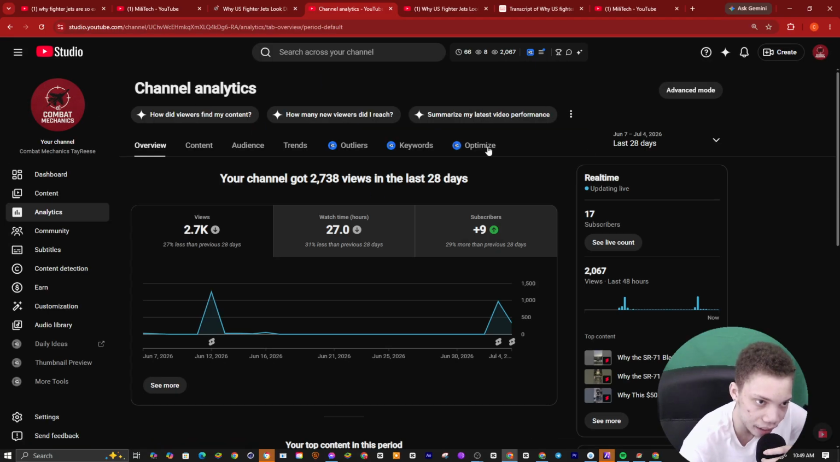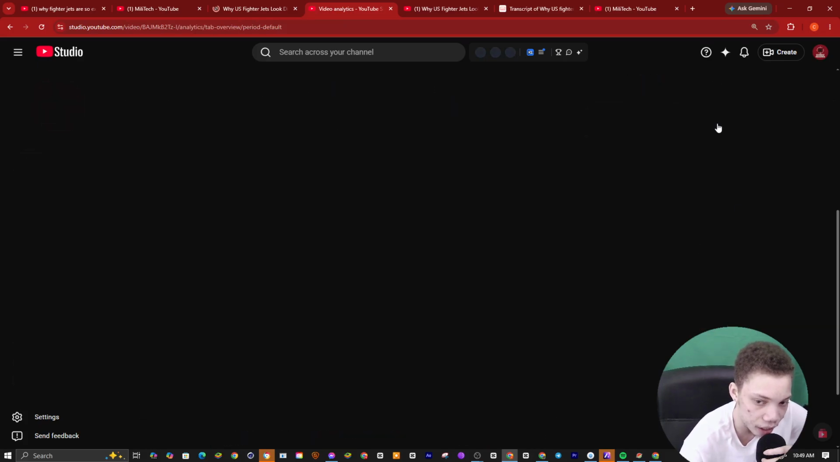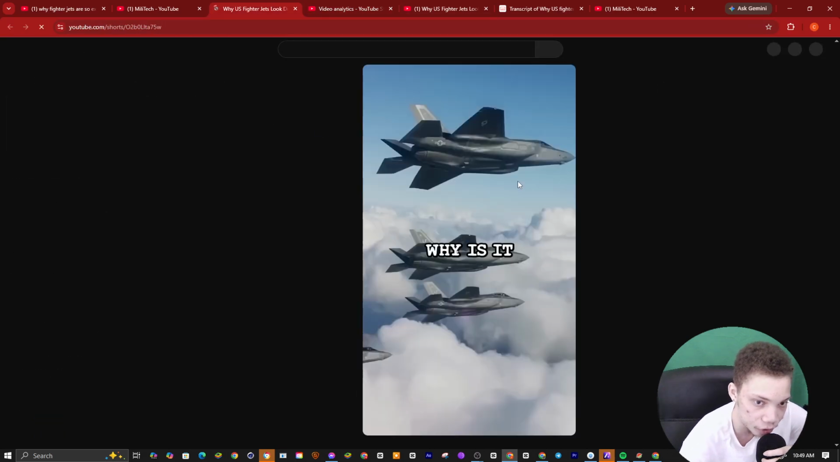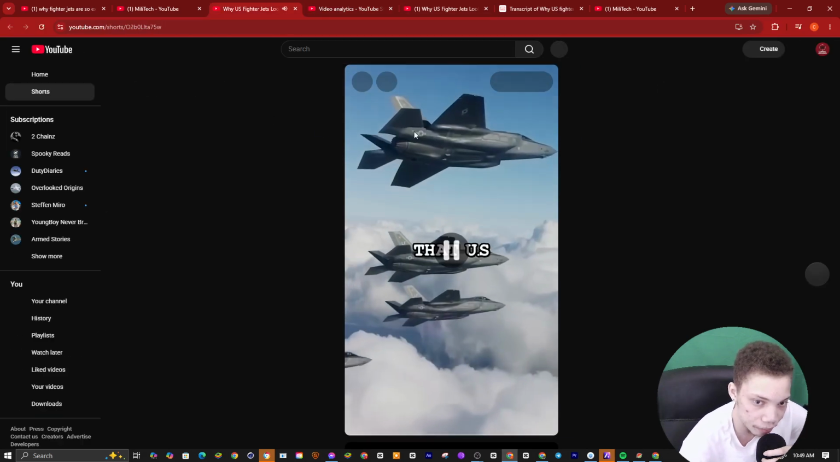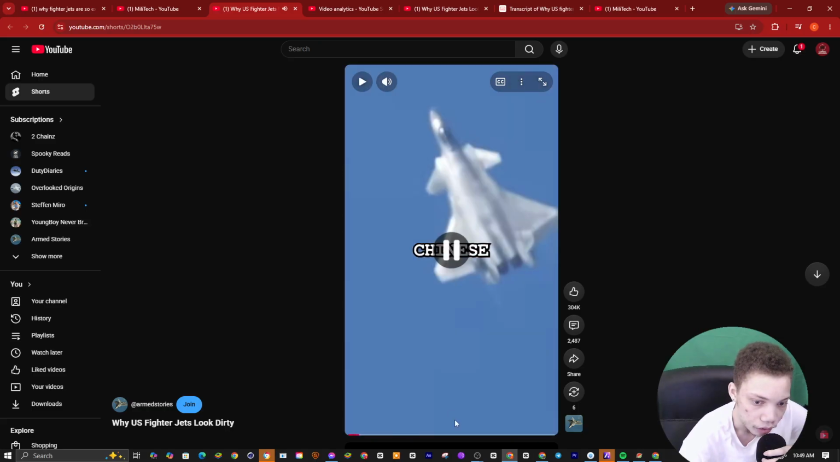Like I said, you can use this method. You need a 180 right here to get pushed wider. You see 178. If this goes to 180, this is great. You want to get above that, like the length of the short. So you can see right here, why U.S. fighter jets look dirty, but Russian and China.